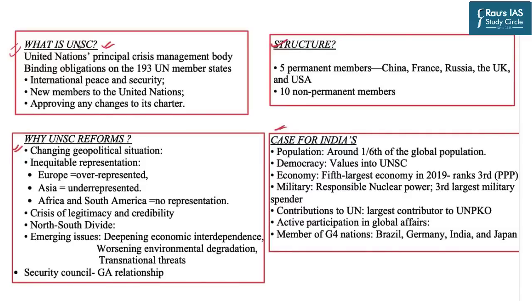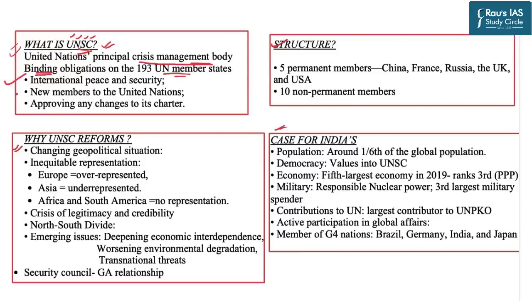First of all, we must know that UNSC stands for United Nations Security Council, and this is a principal crisis management body, and it has the power to issue binding obligations. Now this word is important: binding obligations on all the members of the United Nations. It has three core roles. First is ensuring international peace and security.